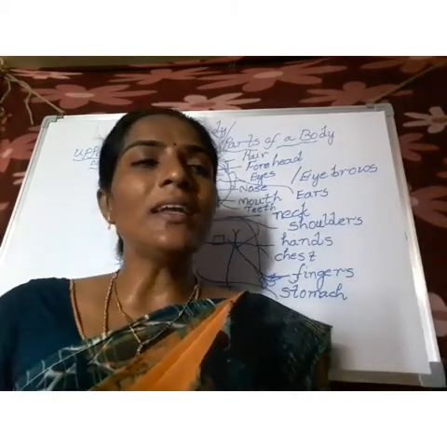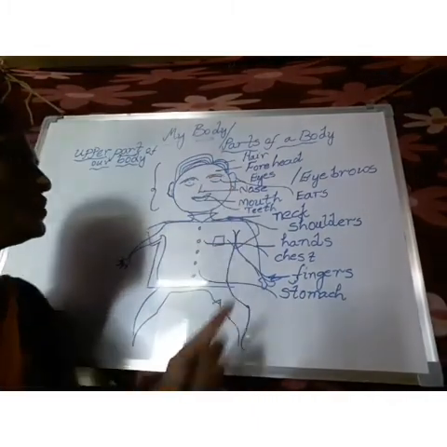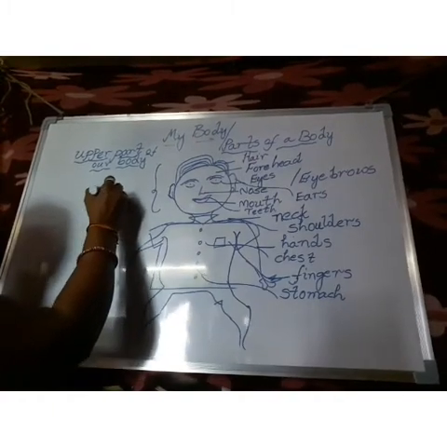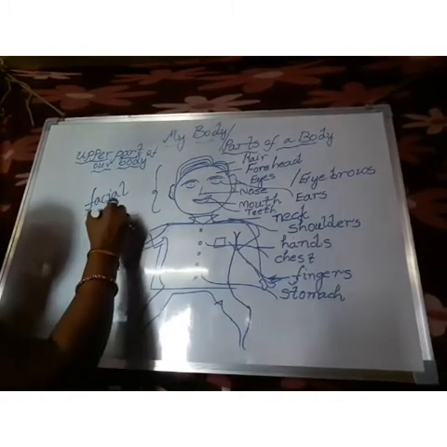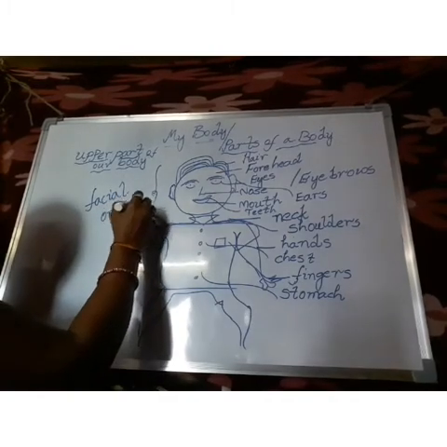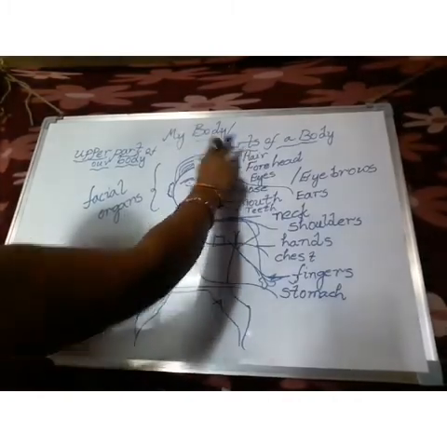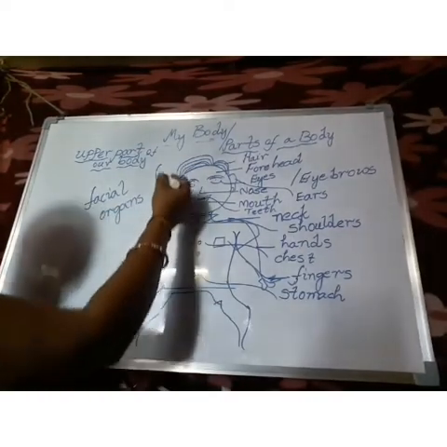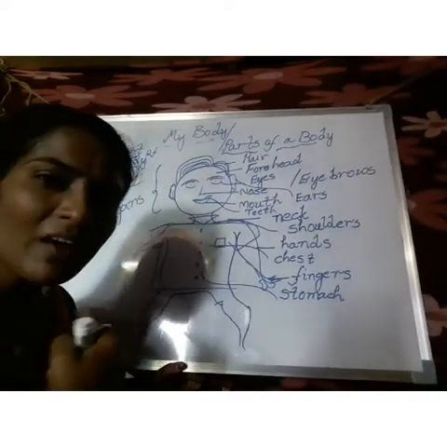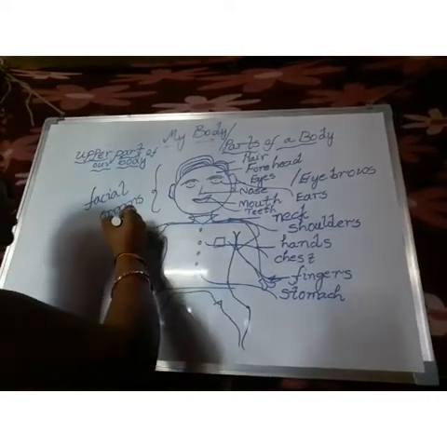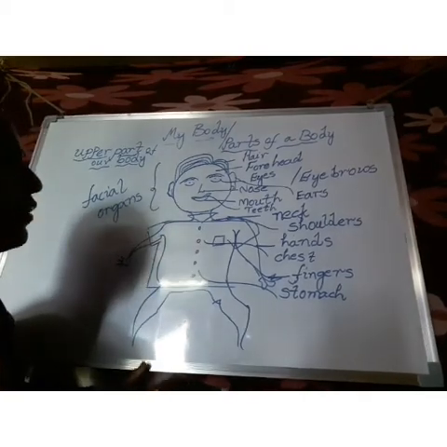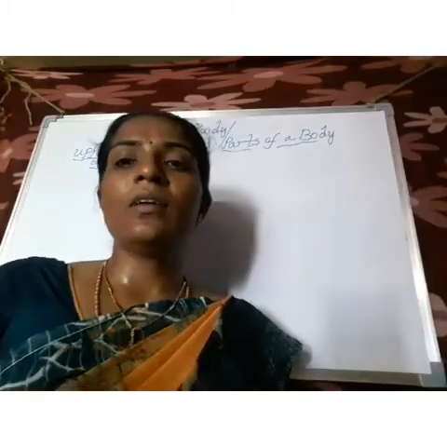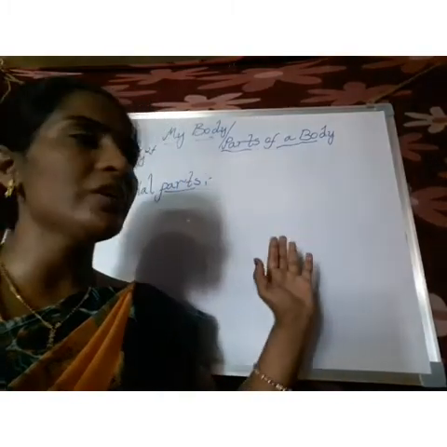Let us observe the parts in the face, which we call facial organs. These are our facial organs. Another name for the parts is organs. The organs we observe in our face we call facial organs. Now let us write what the parts of a face are. We have to write the facial parts.